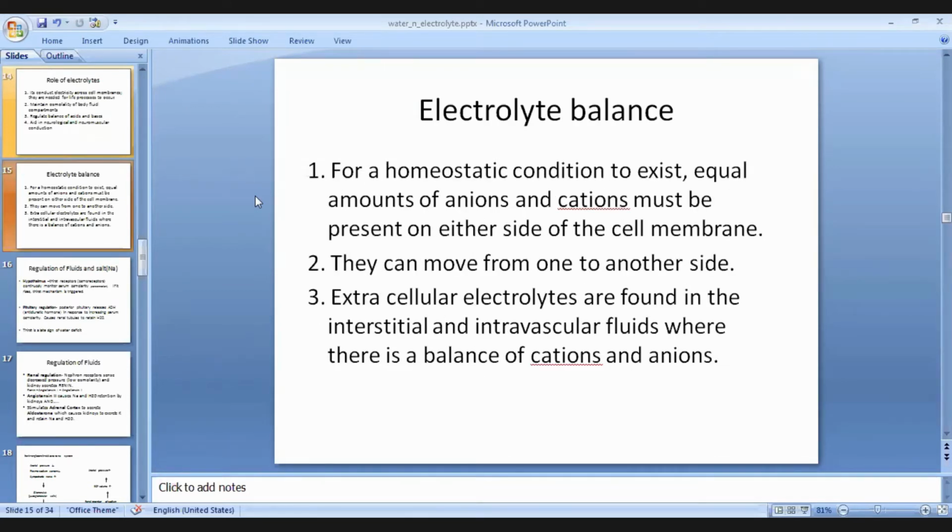Electrolyte balance. For the homeostatic condition to exist, an equal amount of anions and cations must be present on either side of the cell membrane. For this balance, they can move from one side to another. Extracellular electrolytes are found in the interstitial and intravascular fluids. These are the extracellular electrolytes where there is balance of cations and anions.